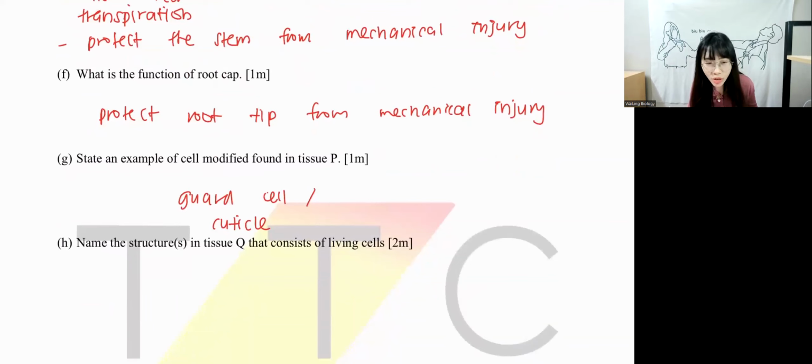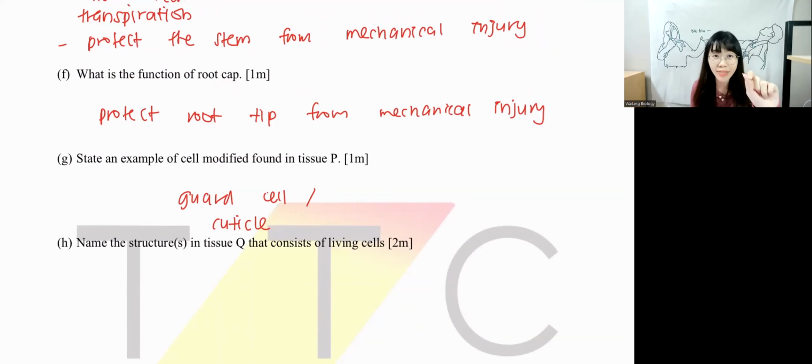Okay, name the structure in tissue Q that consists of living cell. Tissue Q is ground tissue. All of the ground tissue ends with chyma. We have 3 different chyma: parenchyma, collenchyma, sclerenchyma. Which chyma is a living cell? Out of these 3, we have 2 living cells: parenchyma and collenchyma, correct?